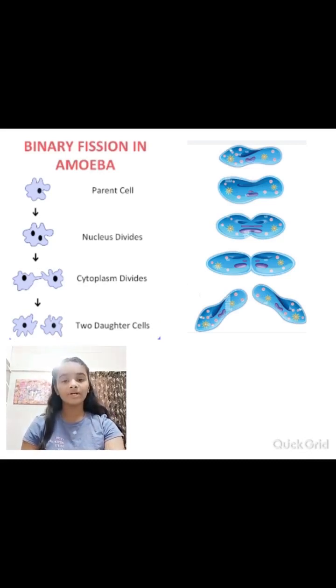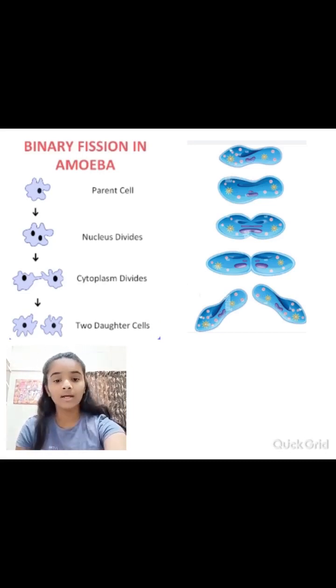The answer is, at first the nucleus elongates and divides to form two daughter nuclei. Then the cytoplasm of the mother cell divides to form two daughter cells. Each daughter cell has a nucleus and its own cell organelles.